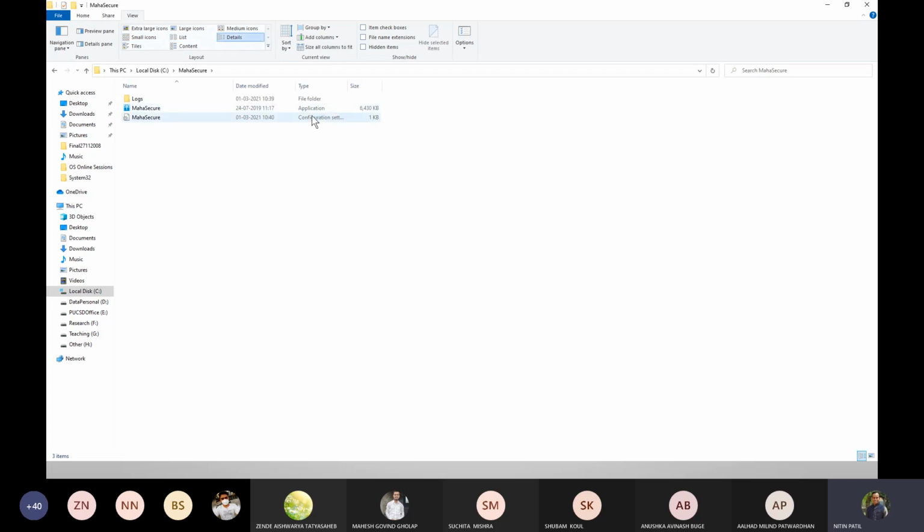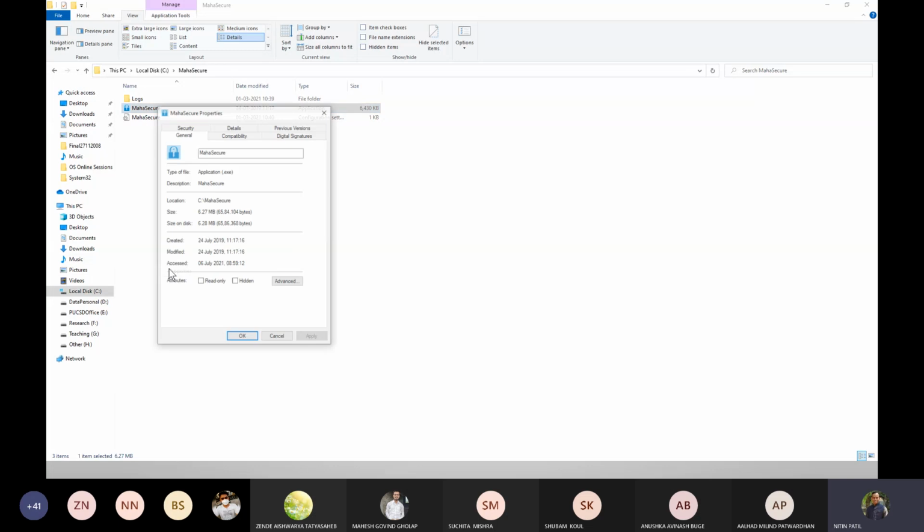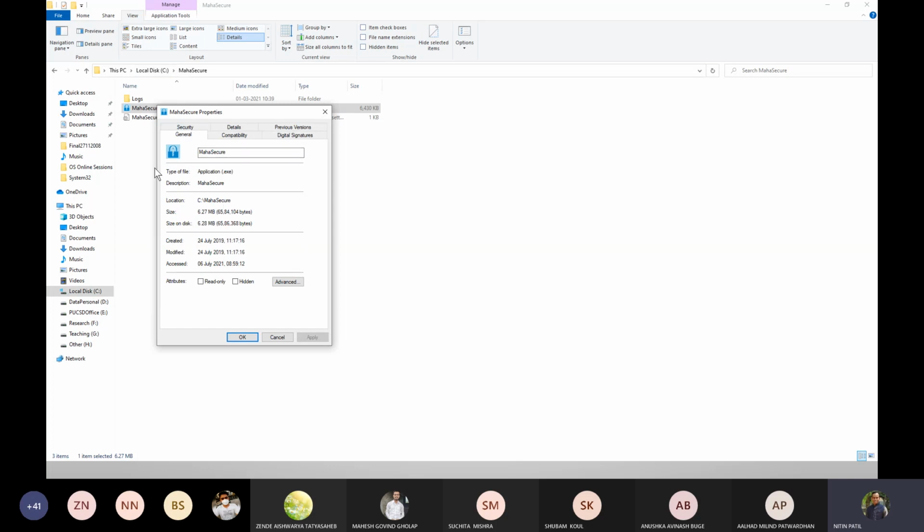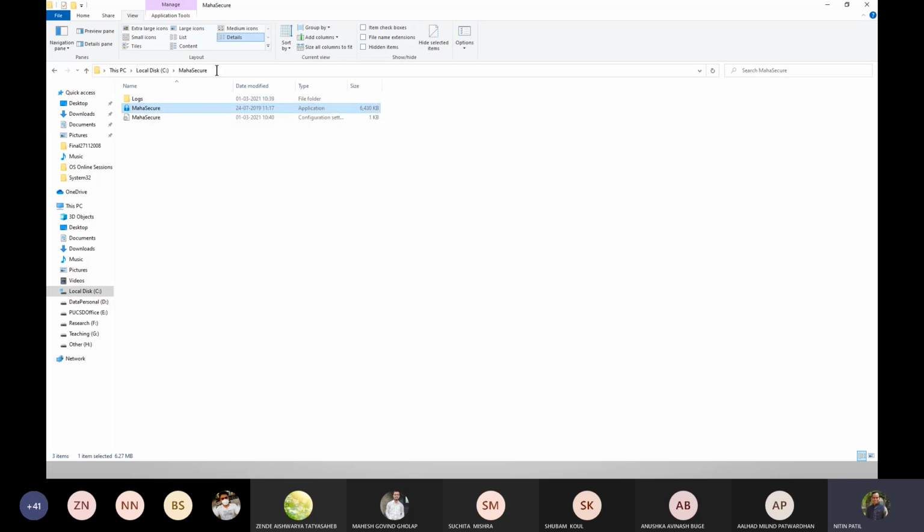So this application might be an executable. If I try to see its properties, it can let me know what kind of type of application it is. It is an exe. Now a few details I can get of that file. When I talk about such a program, this program is underlying on my hard disk. It is available on this particular path, C:/MaSecure/ this file.